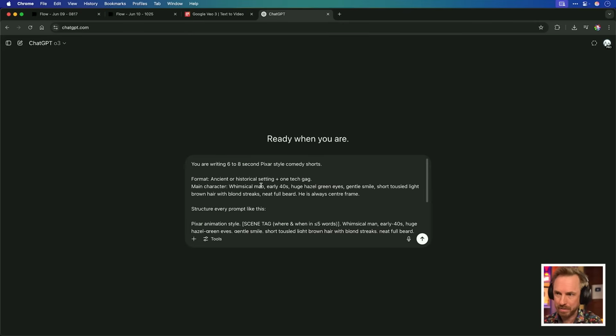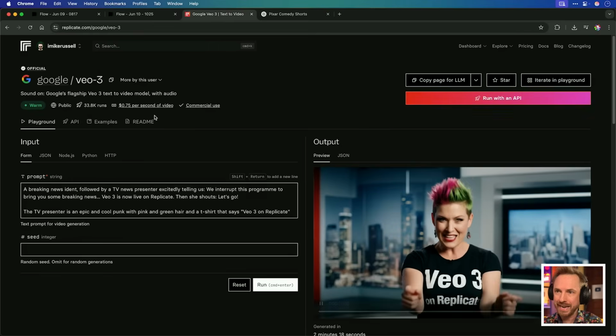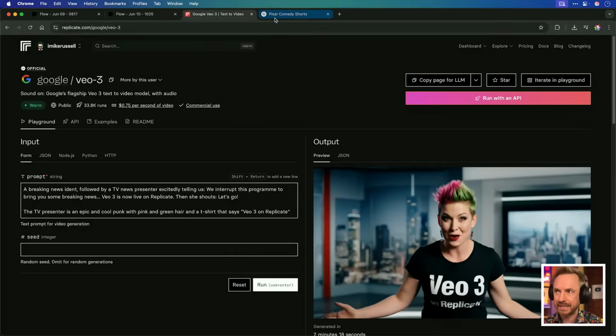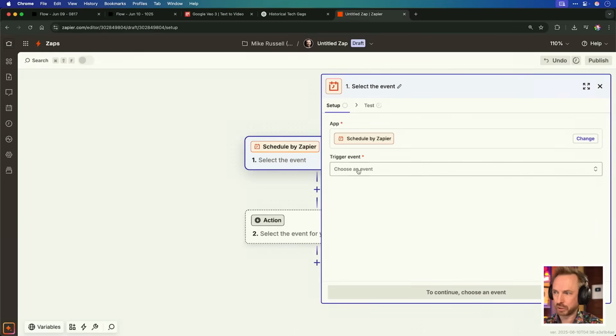I'm going to test out my prompt that I've designed in ChatGPT 03 to see what kind of idea it comes up with, and then we'll paste it into VO3 and run the test to see how it works. I'm also going to set up a Zap to run every single day, and it's going to automate the whole process of thinking what to do, asking VO3 to make it, and publishing to Instagram for me.